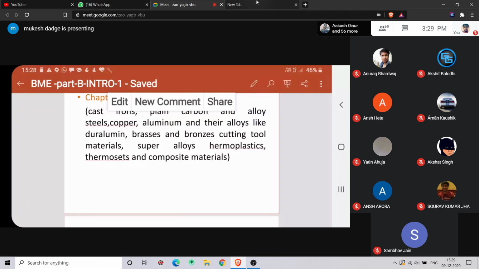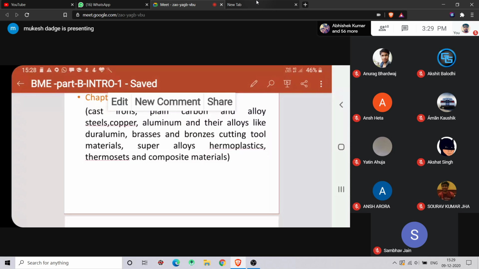So why do we generally use plastic material? If you want different colors, any color is possible with plastics, right? It is non-corrosive. But it has less strength compared to your steel. That is its drawback. Even biodegradation is one of the problems in plastics. We'll see in the class.